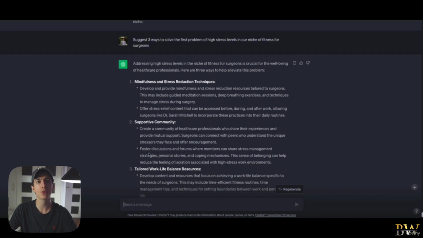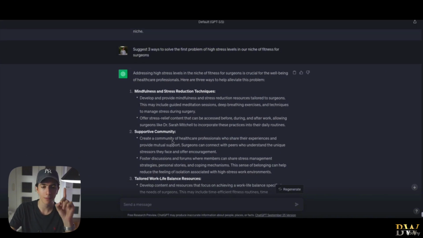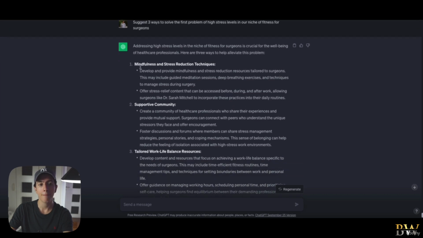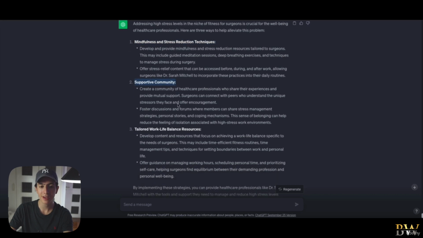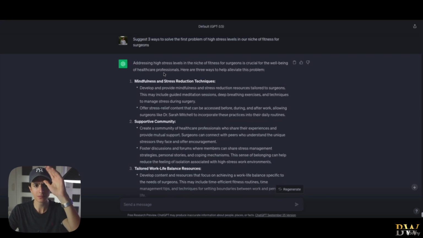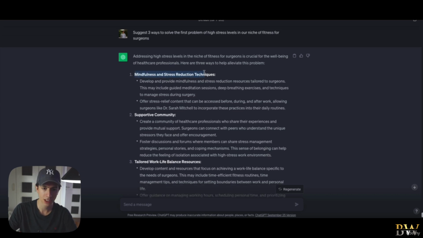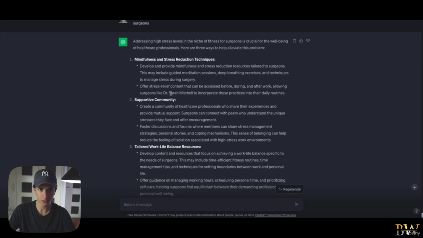So let's see the 3 solutions that we got for the first problem of our target avatar. It is mindfulness and stress reduction techniques, supportive community, tailored work-to-life balance resources. Addressing high stress levels in the niche of fitness for surgeons is crucial for the well-being of healthcare professionals. Here are 3 ways to help alleviate this problem. So we got mindfulness and stress reduction techniques. Develop and provide mindfulness and stress reduction resources tailored to surgeons. This may include guided meditation sessions, deep breathing exercises, all of that stuff.